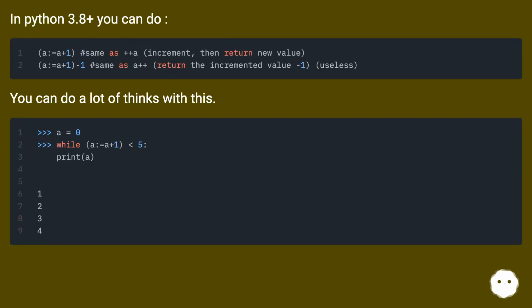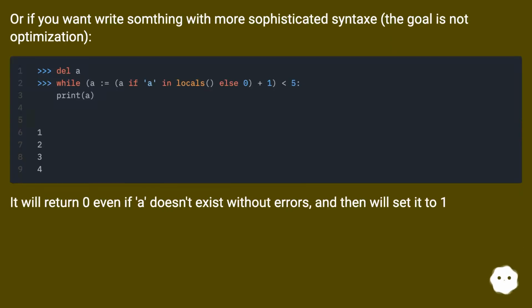In Python 3.8+ you can do a lot of things with this. Or if you want, write something with more sophisticated syntax. The goal is not optimization. It will return 0 even if a doesn't exist without errors, and then we'll set it to 1.